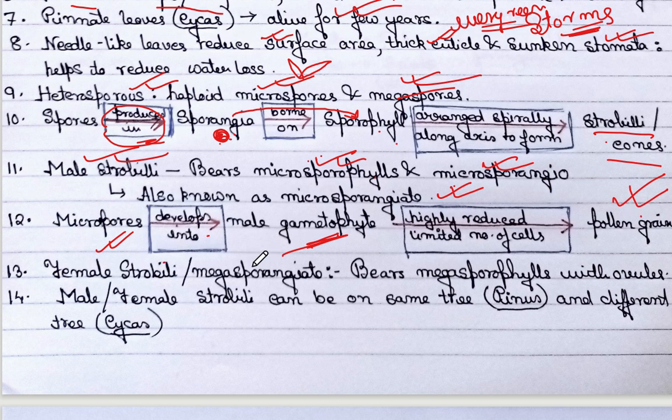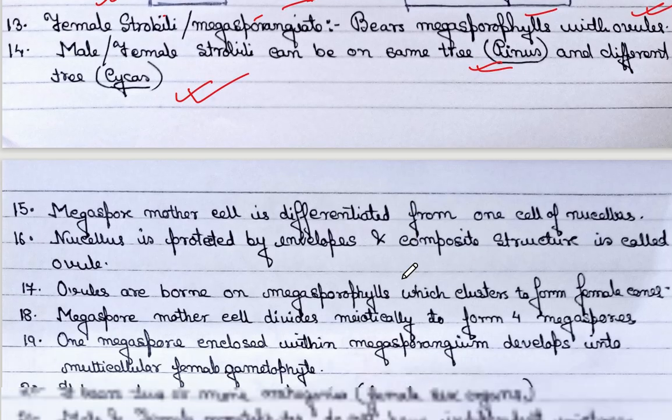Female strobili or megasporangiate bear what? Megasporophylls with ovules. Both male and female strobili can be on the same tree like in Pinus, or on different trees like in Cycas.